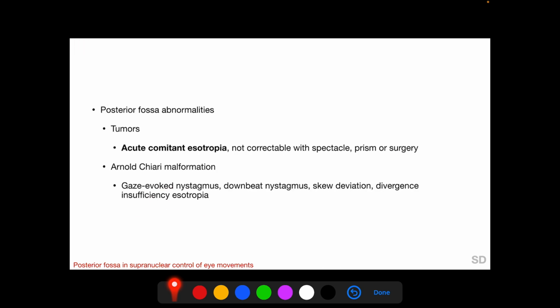With a posterior fossa tumor, we may have an acute comitant esotropia not correctable with spectacles, prism or surgery. So an acute comitant esotropia is an indication for urgent neuroimaging. Arnold-Chiari malformation may be associated with a large number of supranuclear disorders including gaze-evoked nystagmus, downbeat nystagmus, skew deviation and divergence insufficiency esotropia because of the involvement of the cerebellum.